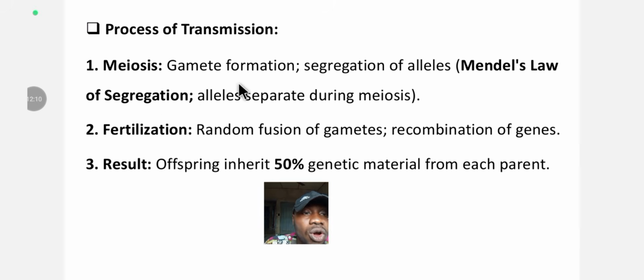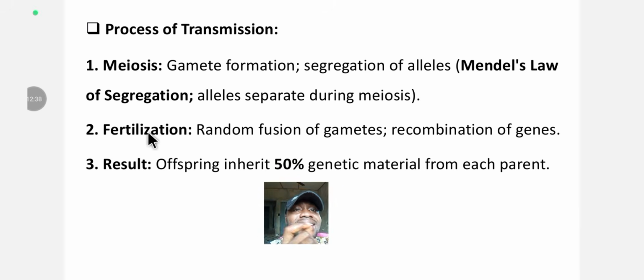That's the law of segregation, which states that there is a segregation of alleles during meiosis. What separates during meiosis? Alleles. This happens usually during metaphase, whereby the chromosomes align at the equator. Yes, metaphase is when it usually occurs. This is the segregation of alleles.